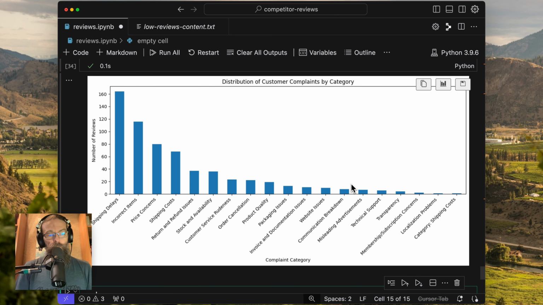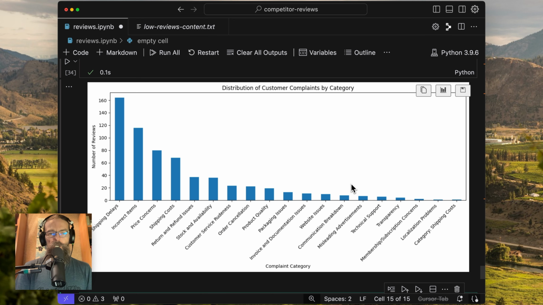Or on the flip side, when we go to those 4 and 5 star ratings, now we can plug those in and do some analysis on those and say, okay, I know all of these customers are happy with the competitor. They've given them a 4 or 5 star rating, but analyze each and every one of these to see if there's a spot in there where the customer said, it would be better if they did this, or I wish it did that, and look for opportunities or commonalities in there. This is a really great use case for using AI in your business, or using AI for doing some sentiment analysis, where we just want to gain a little bit more insight into something.